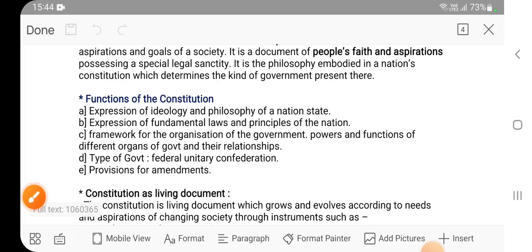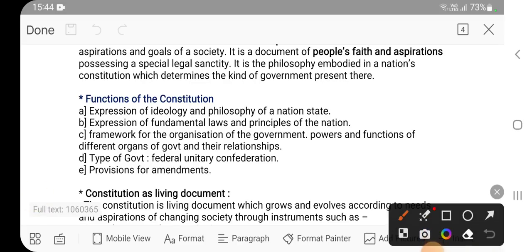Okay, next point is expression of fundamental laws and principles of the nation. Again, we have already seen what we mean by fundamental laws and principles. Framework for the organization of government. What do you mean by organization of the government? We have already seen that people can govern themselves in so many ways.